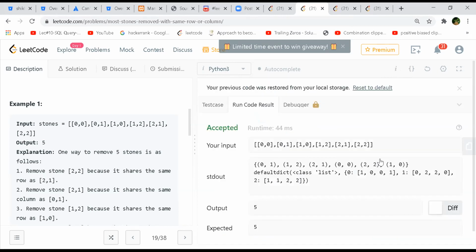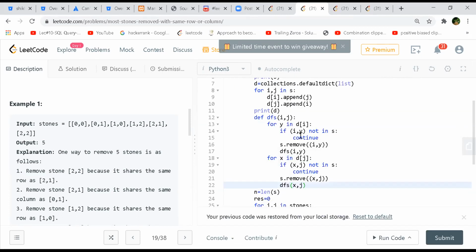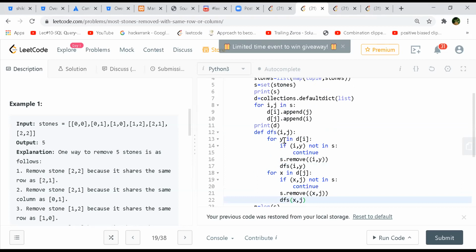Okay, I'll explore and now I'll check whether with the given I and for the same y, which all I comma y is not in the set. And then for every node, you're trying to check its x or y, both the coordinates are checked. If you find a relationship, then you remove that element from that stones array or the S set, and then you again run a DFS on it. Yeah, I think it makes sense. So this Y is basically the adjacency list, right? Like the 1001, 1100, whatever you had.